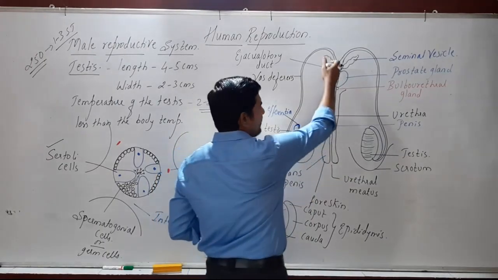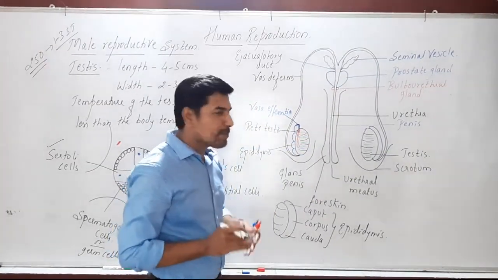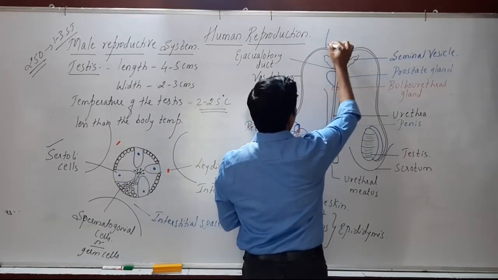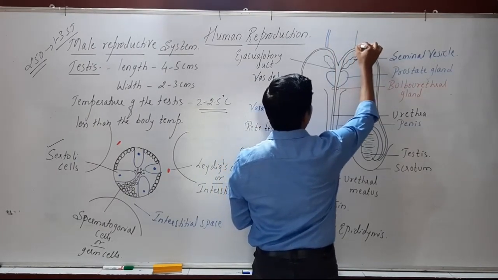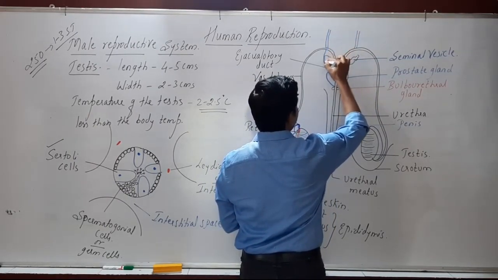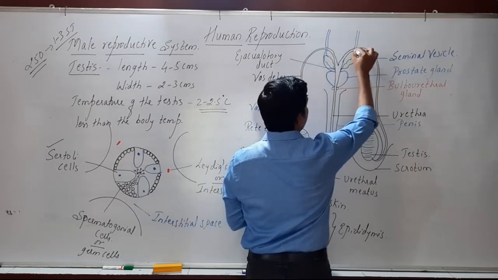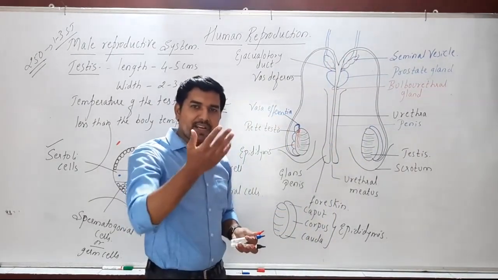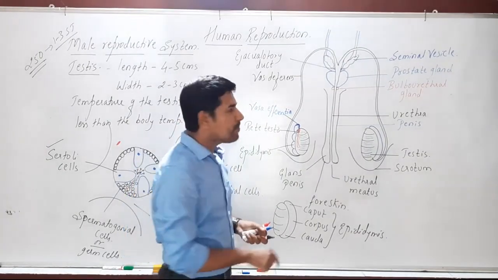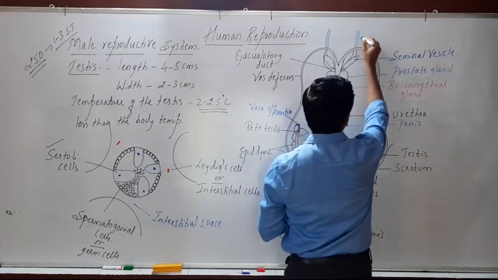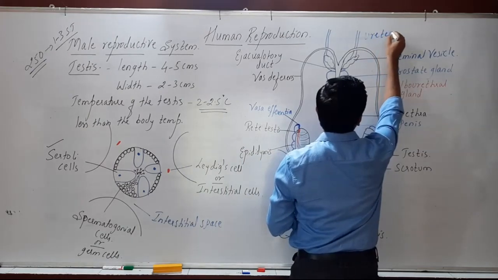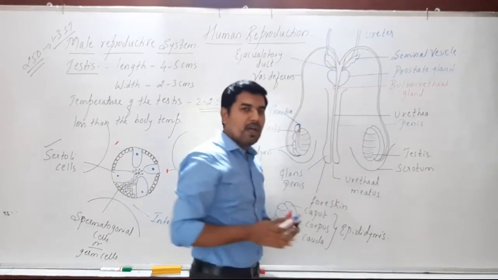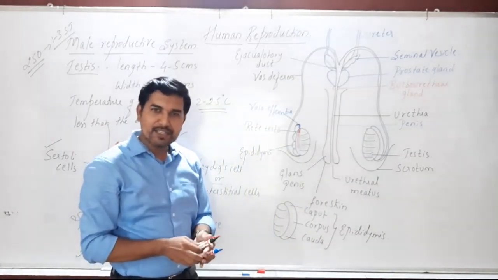As we say, the urethra is the common passage for urine and sperm. Here we have certain tubes. This is the ureter, which comes from the urinary bladder, through which the urine is expelled out, and the urine comes and joins the urethra. This is the urethra, which we call the common passage for urine as well as sperms.